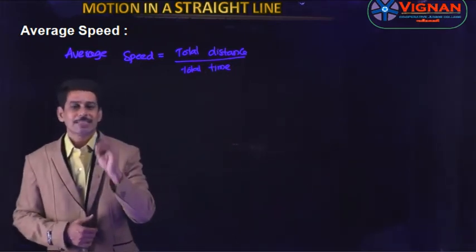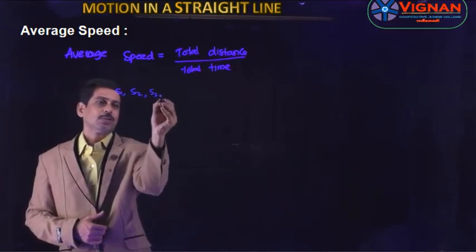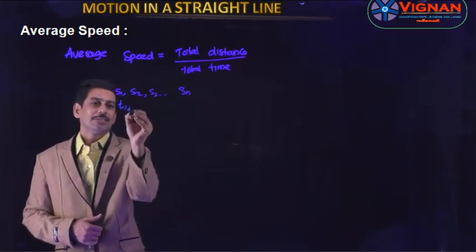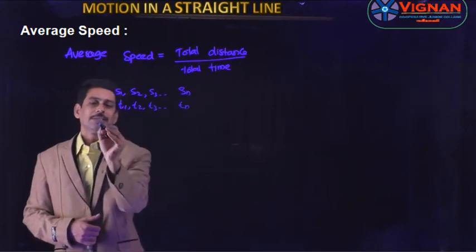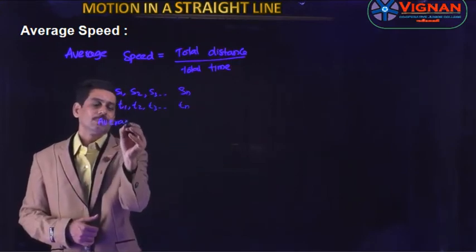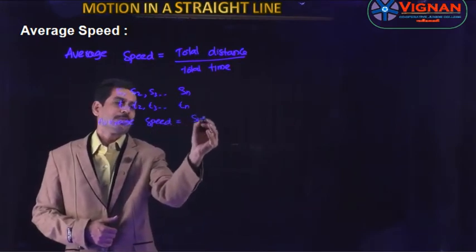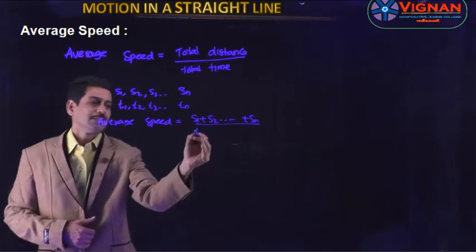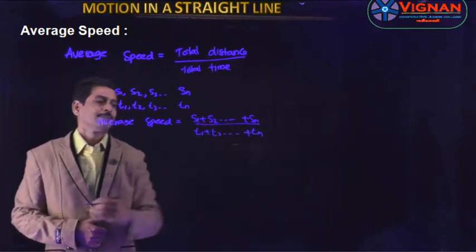If we consider S1, S2, S3 and so on, Sn are the distances traveled in the time intervals T1, T2, T3 and so on, Tn, then you get average speed is equal to S1 plus S2 and so on plus Sn divided by T1 plus T2 and so on plus Tn.